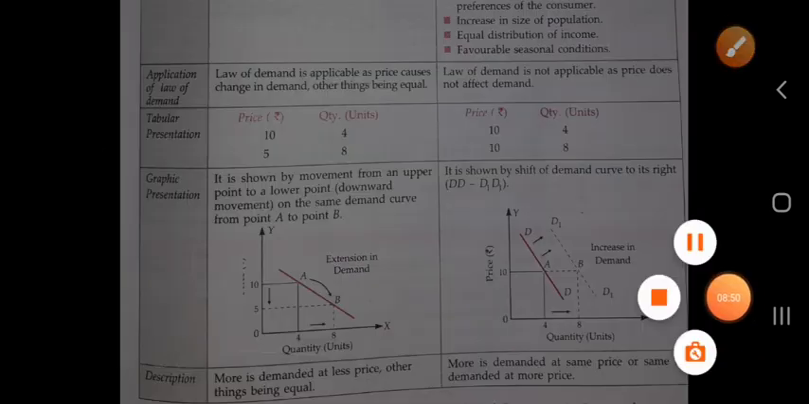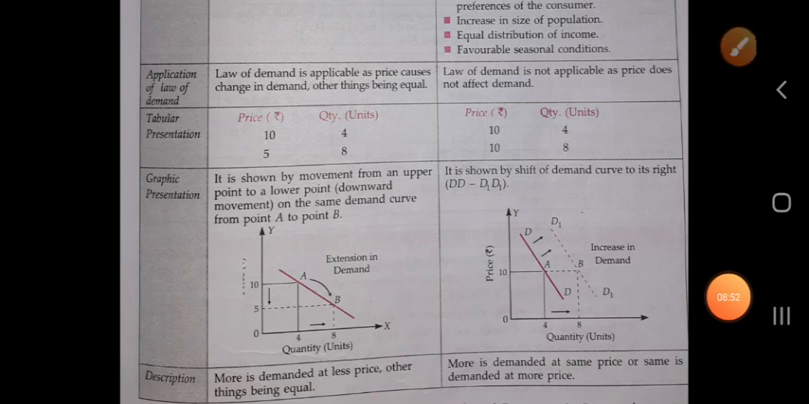Now the next one is description. More is demanded at the less price, other things being equal. Okay, when the price is less, consumer demands more of the commodity. We are studying this line from the law of demand, that whenever the price of any commodity is less, the consumer is demanding more of the commodity, other things remaining constant. We have taken other factors remaining constant.